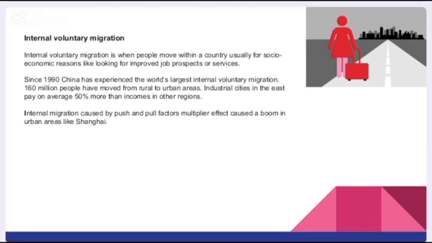Industrial cities in the East pay on average 50% more than incomes in other regions. It's caused by push and pull factors. Multiplier effect caused a boom in urban areas like Shanghai.